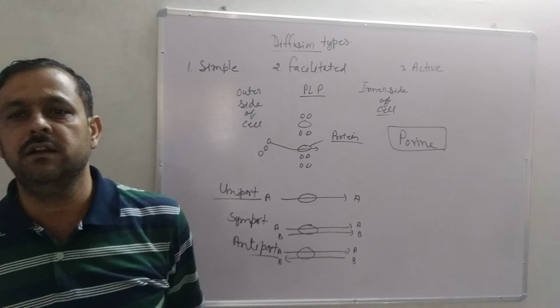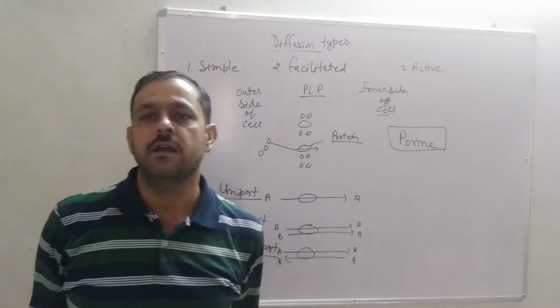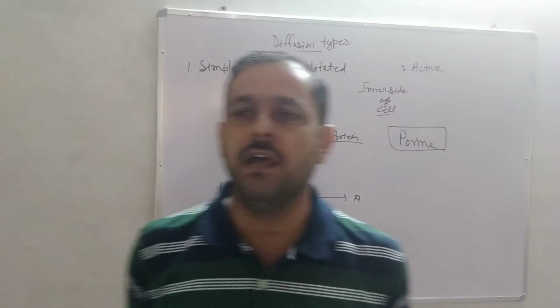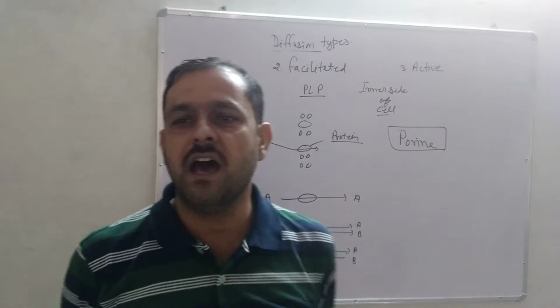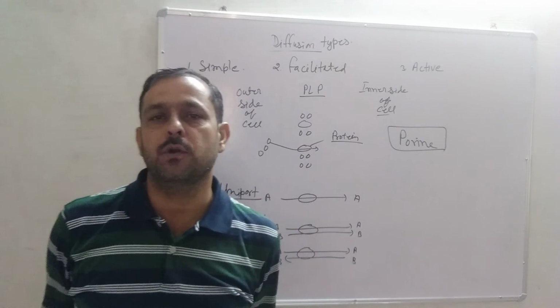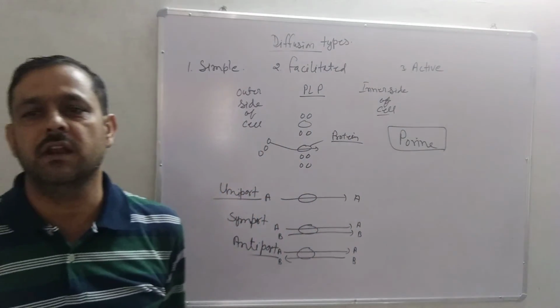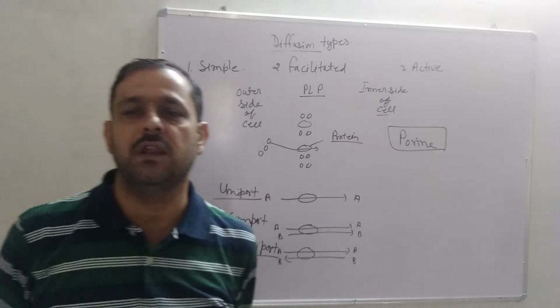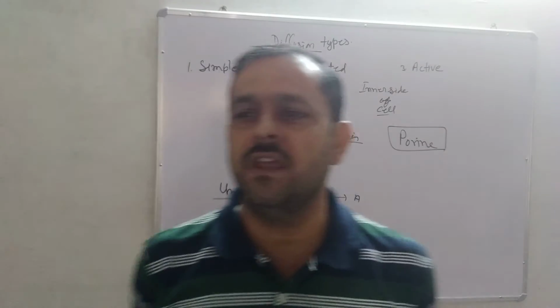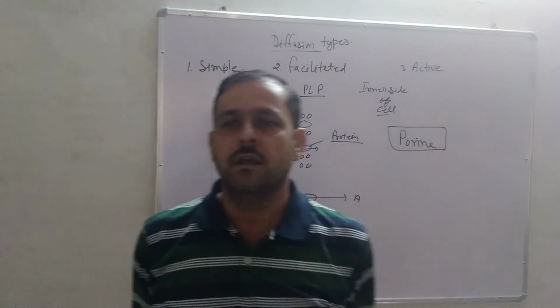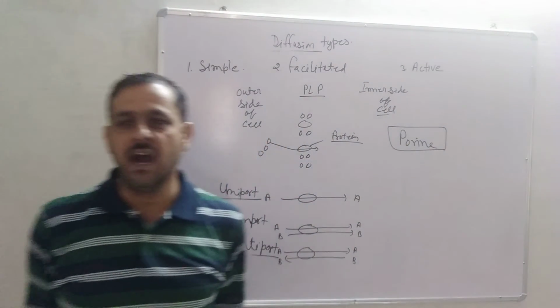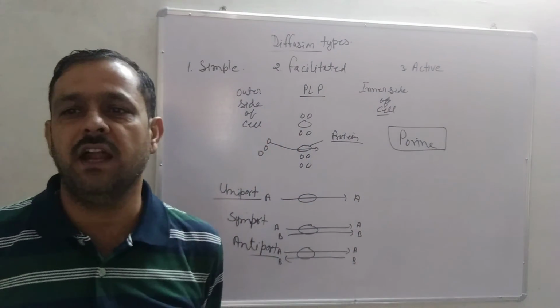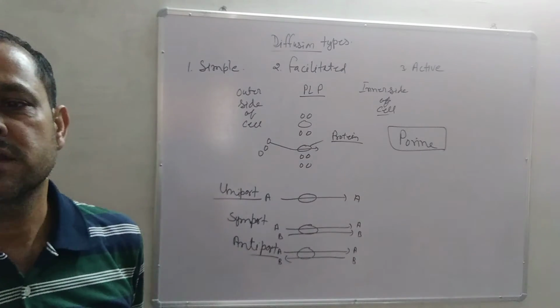The pumps can transport substances from a lower concentration to a higher concentration, and these proteins are called carrier proteins. Like enzymes, carrier proteins are very specific in what they carry across the membrane. These proteins are sensitive to inhibitors that react with the protein side.